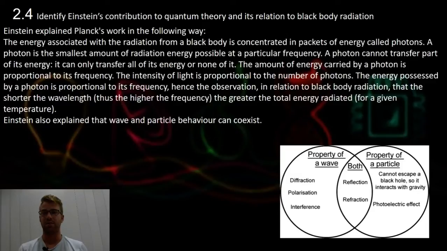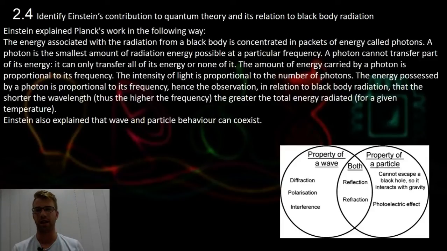A photon is the smallest amount of radiation energy possible at a particular frequency. It cannot transfer part of its energy, it can only transfer all of its energy or none of it. The amount of energy carried by a photon is proportional to its frequency. The intensity of light is proportional to the number of photons. The energy possessed by a photon is proportional to its frequency, hence the observation in relation to blackbody radiation that the shorter the wavelength, the greater the total energy radiated.